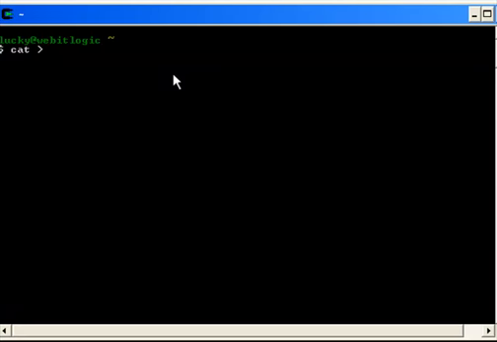I'm going to create a first file called first. So the content... I'm going to terminate it. Now see, I created a file called first. I'm going to open it by saying cat first.